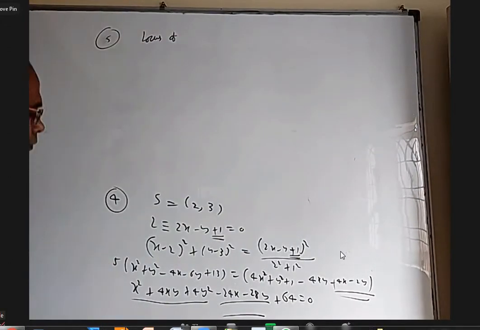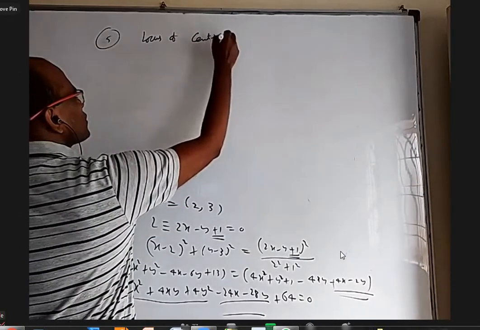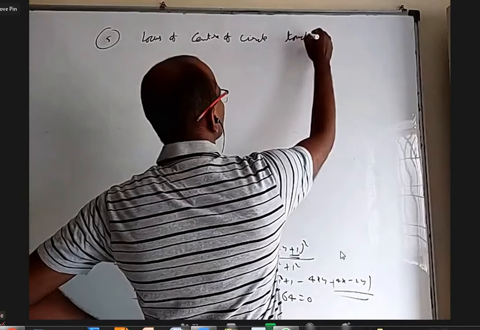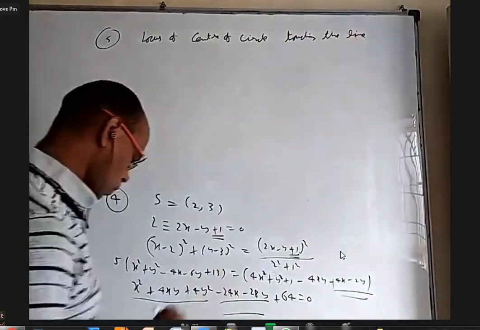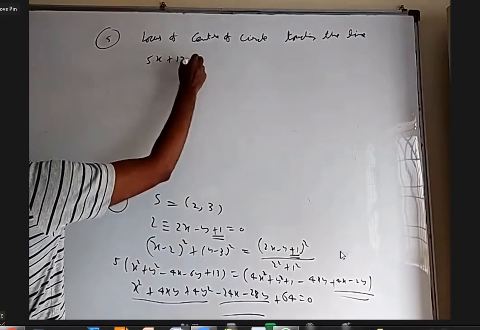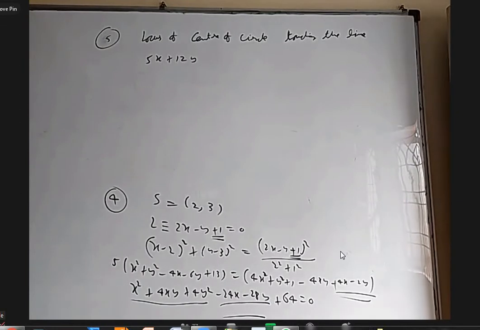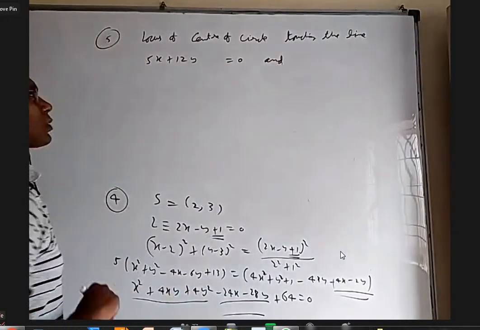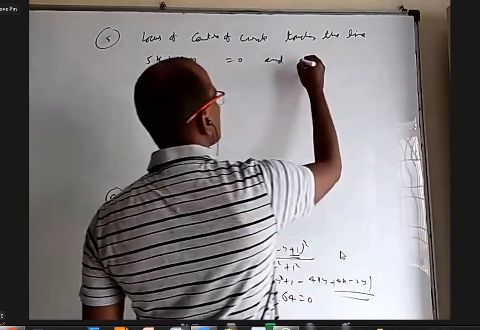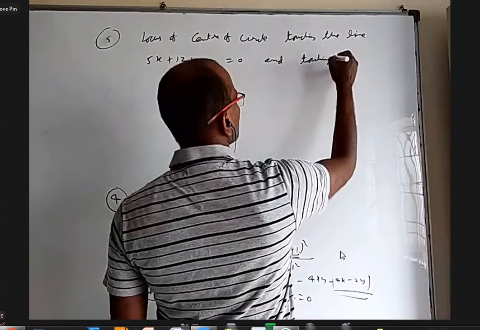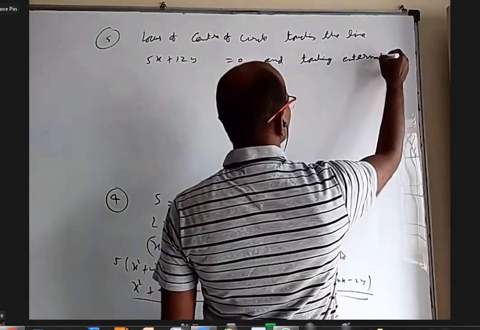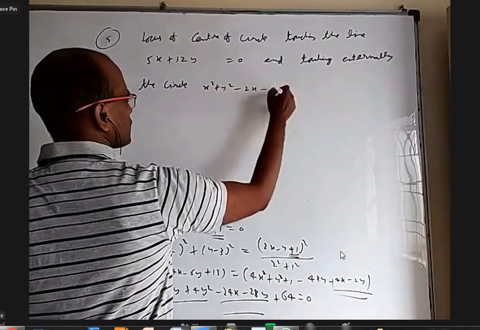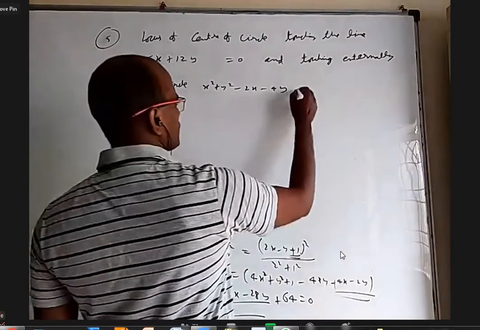Locus of center of circle touching the line 5x plus 12y plus a constant equal to 0 and touching externally the circle x square plus y square minus 2x minus 4y minus 4 equal to 0.